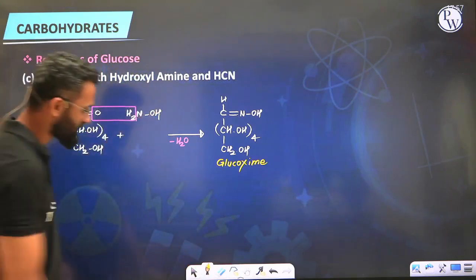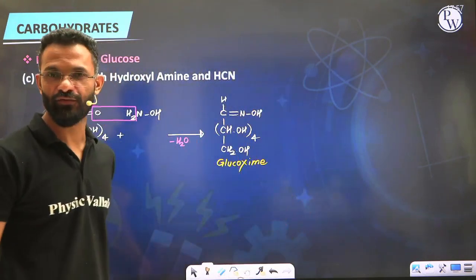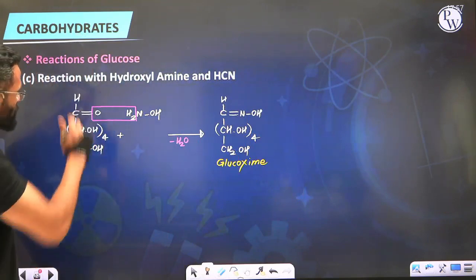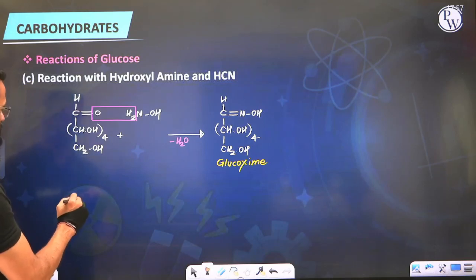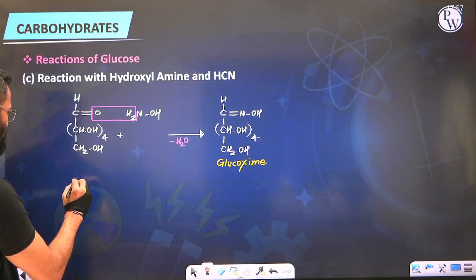Now similar to that, if you look at HCN, guys, we have studied reaction of aldehydes and ketone with HCN. The same reaction will take place even with glucose, because in open chain glucose we have got free aldehydic group. So let's say we have aldehydic group. Hold on guys.